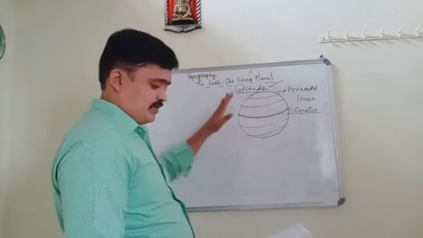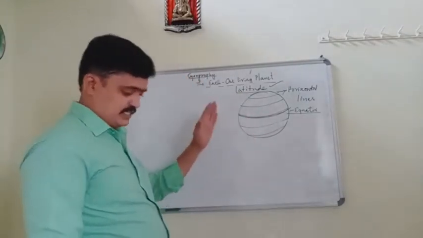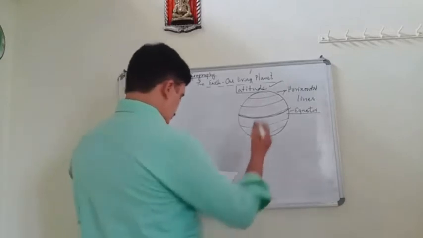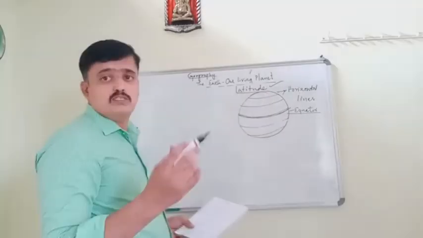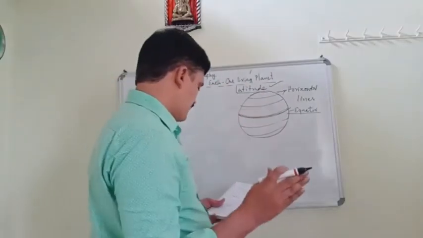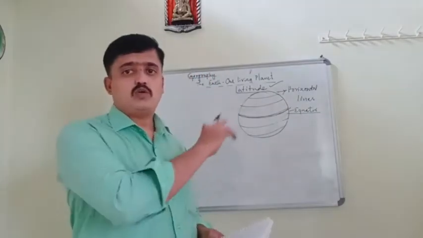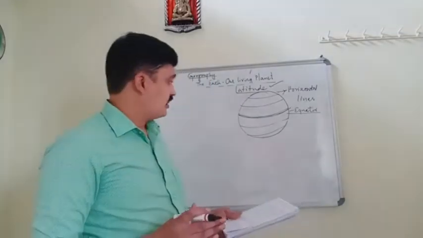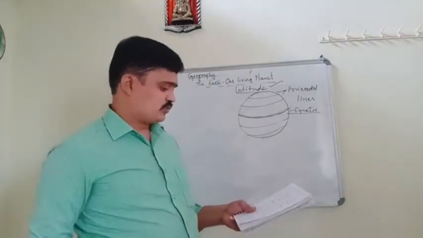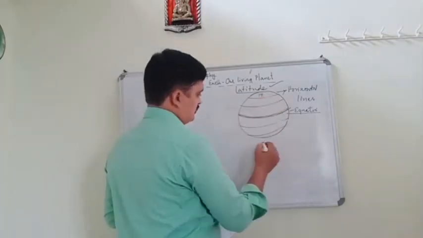And it is an imaginary line. Latitude is an imaginary line which joins all the places at the same angular distance, north or south of the equator.